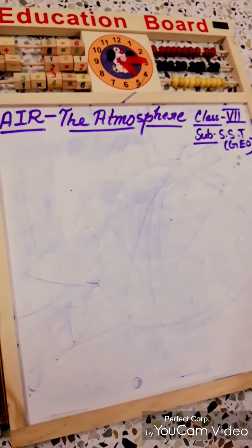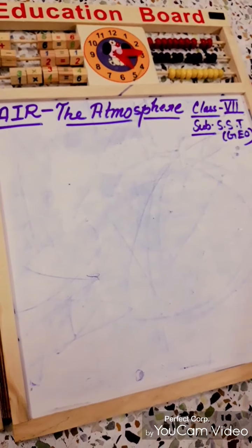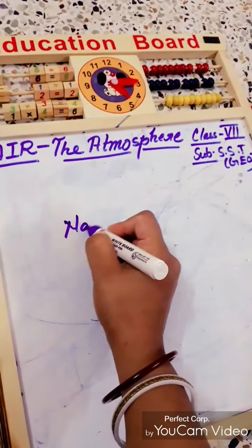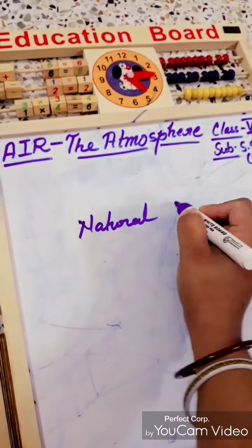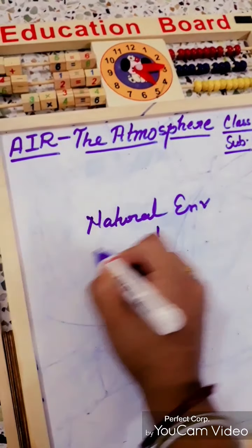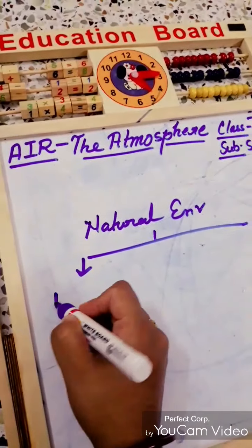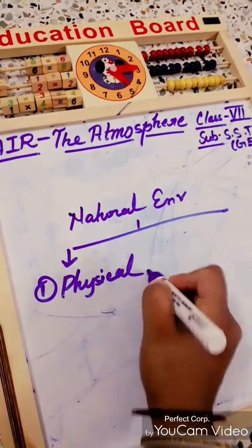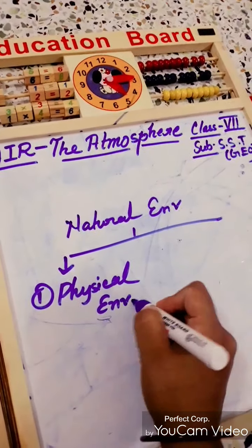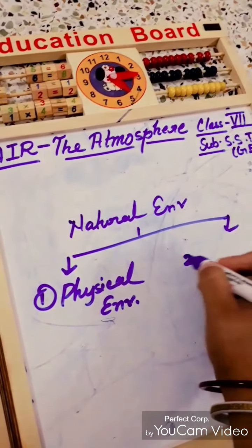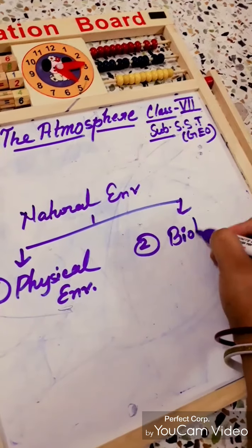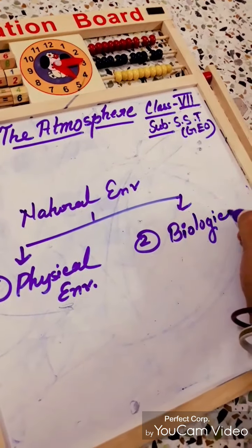In chapter 1 we have read about the environment, and there we read that our natural environment is mainly divided into two parts, that is physical environment and biological environment.